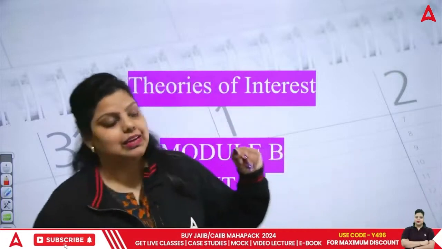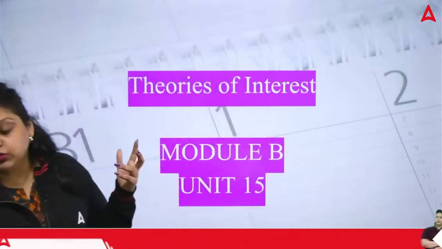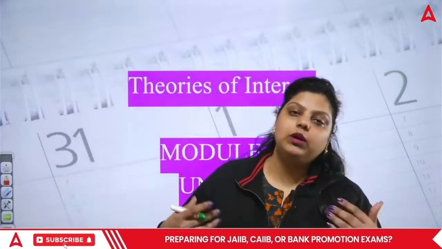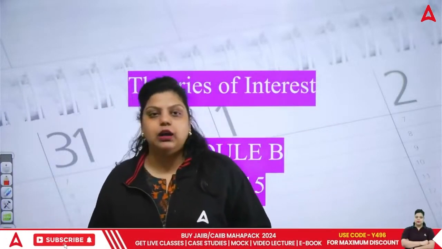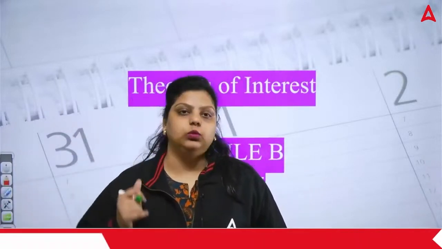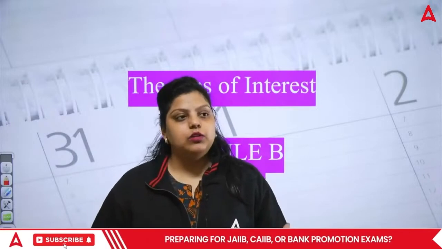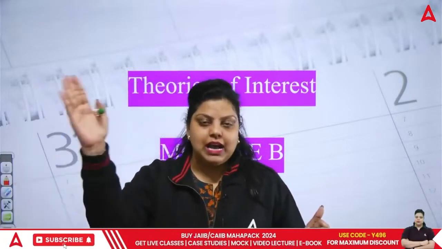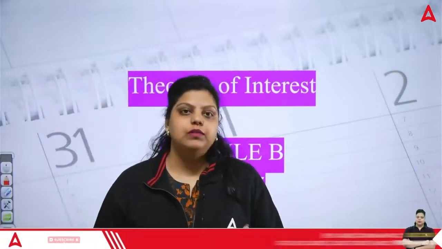Okay, so let's start. If we talk about the theories of interest, first of all, what is interest? Interest is the payment that the borrower makes to the person or the bank or the financial institution from whom the borrower has taken a loan. If I'm taking a certain amount of money from a certain person or institution, I have to make them payment, and that payment I have to make in the form of interest.